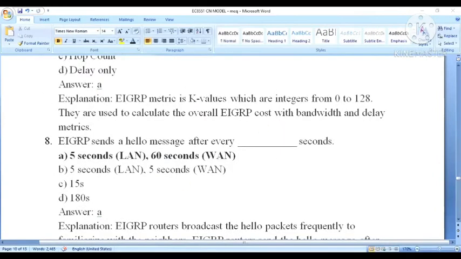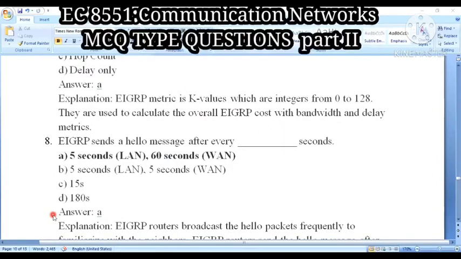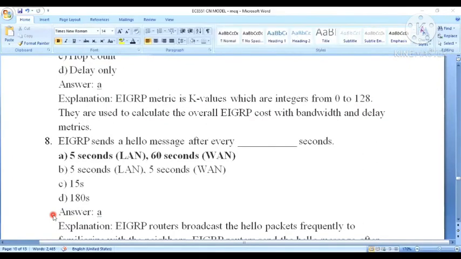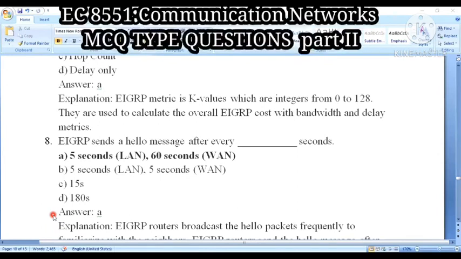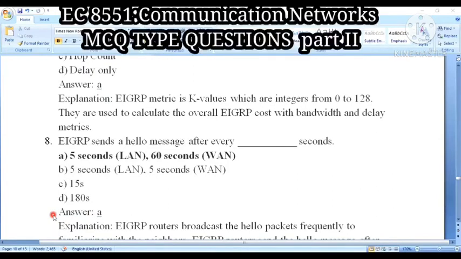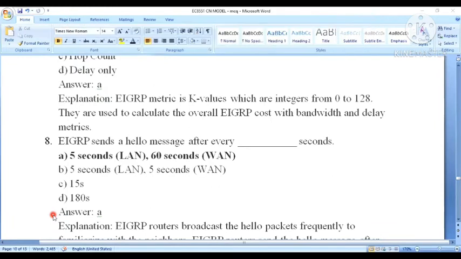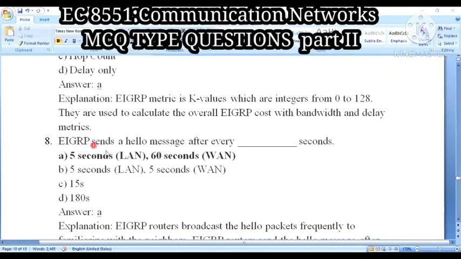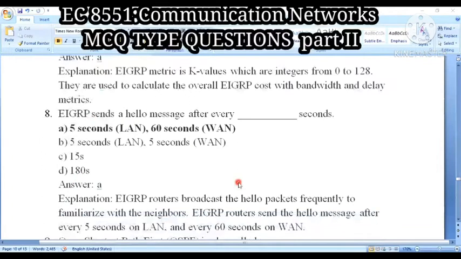Next question: EIGRP sends a hello message after every dash seconds. This is also one of the interesting questions. Option A, 5 seconds on LAN, 60 seconds on WAN, because two types of networks are there. Another option is 5 seconds at LAN, 5 seconds at WAN. Then 15 seconds and 180 seconds. Which one is correct? 5 seconds LAN and 60 seconds WAN is the correct one.